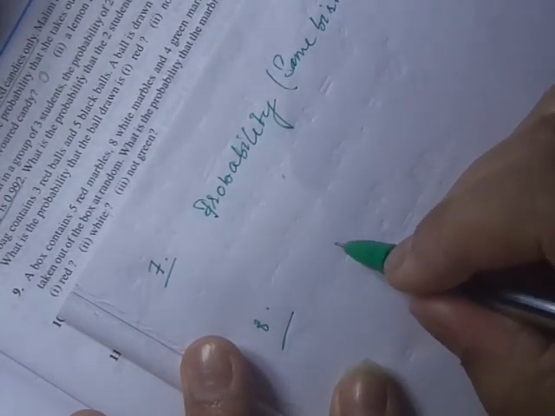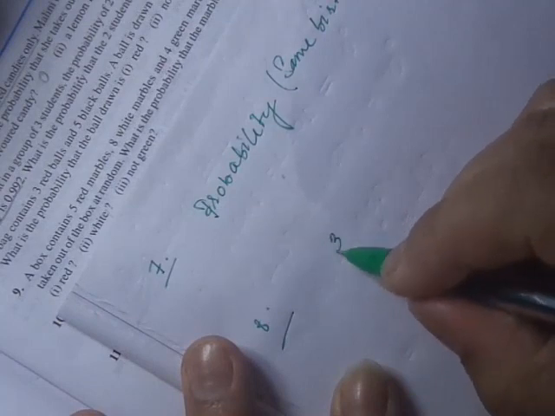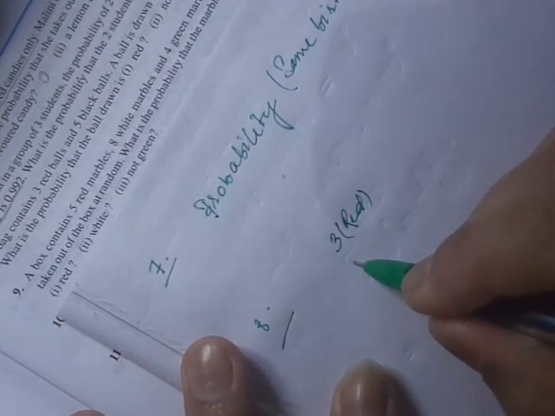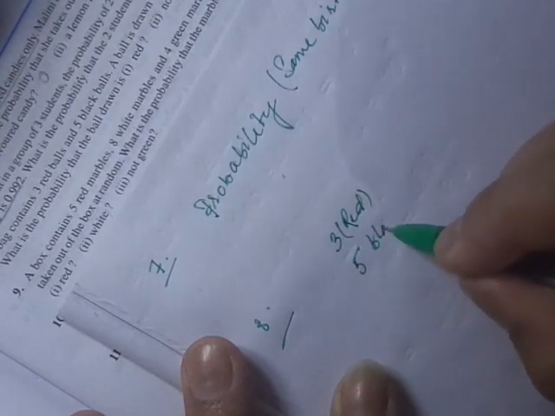Next one, number 8. A bag contains 3 red balls, 5 black balls. A ball is drawn at random from the bag. What is the probability that the ball drawn is red, not red? Now here we have 3 red balls, and how many here? 5 black balls.